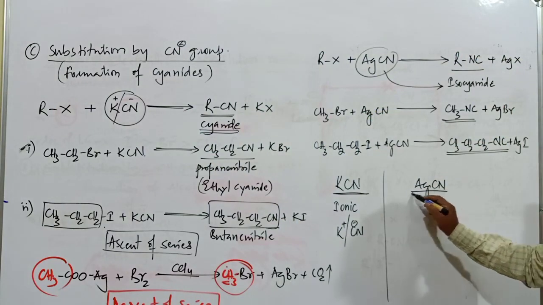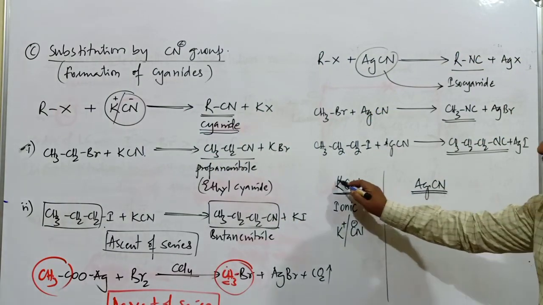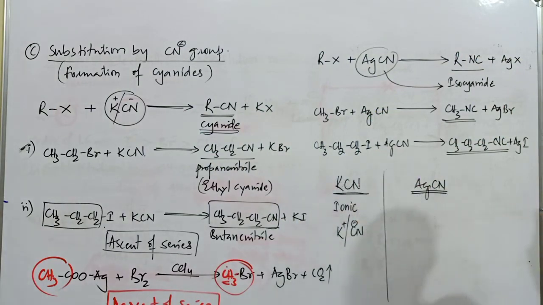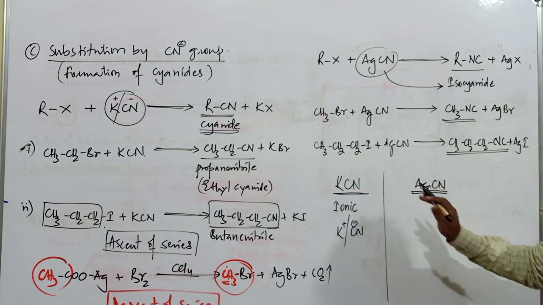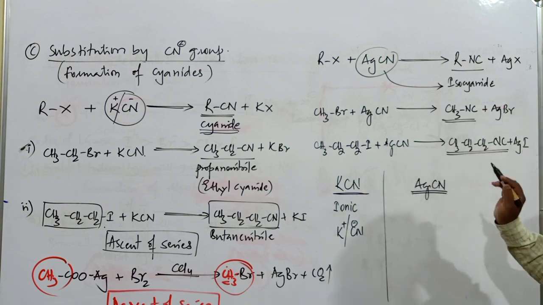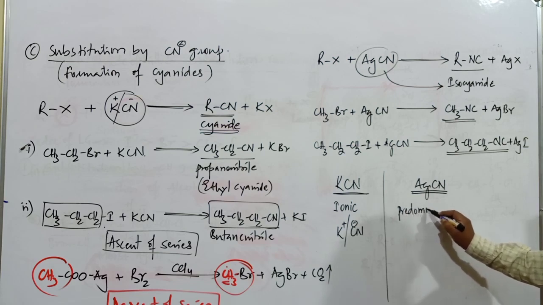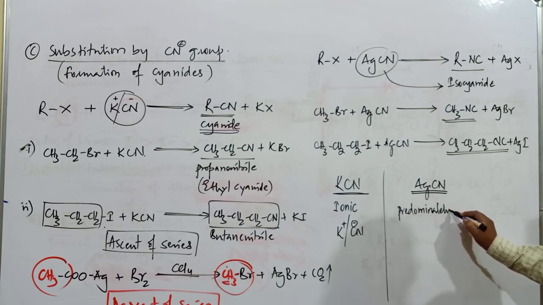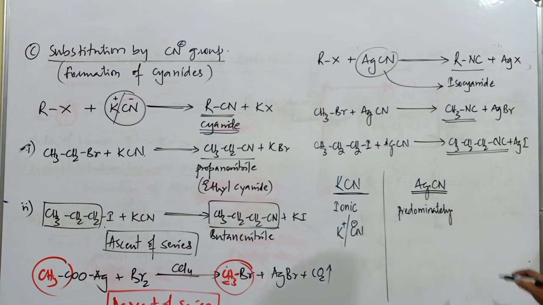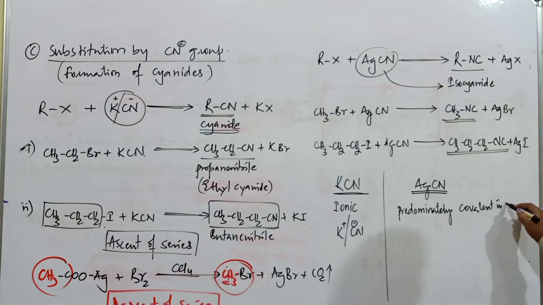And in case of AgCN, silver cyanide, potassium is a metal, silver is also a metal. When both are metals, then why is the product different? If you observe, this compound is predominantly covalent in nature.